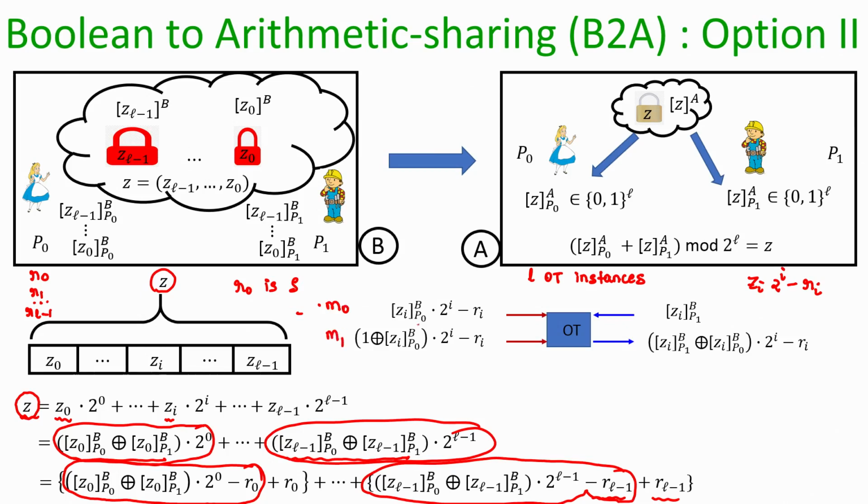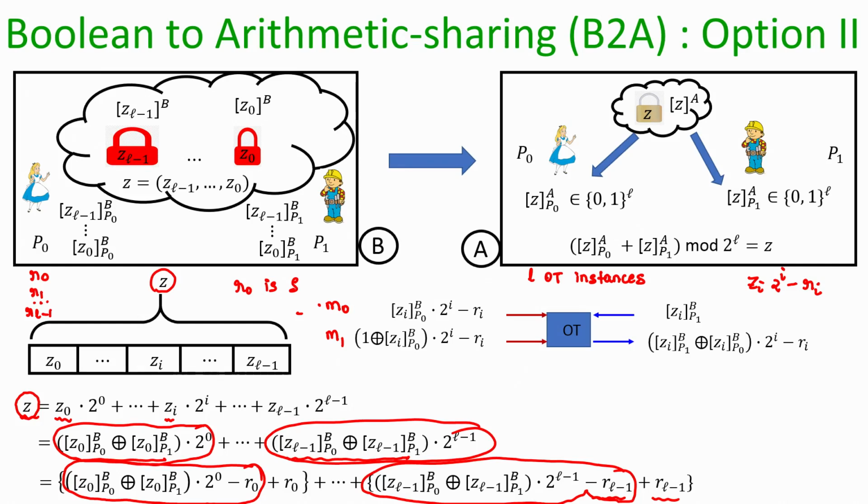M0 will be her GMW share for the bit Zi times 2^i minus Ri, and M1 will be the complement of her GMW share for Zi times 2^i minus Ri, where Ri is a random L bit number picked by Alice.